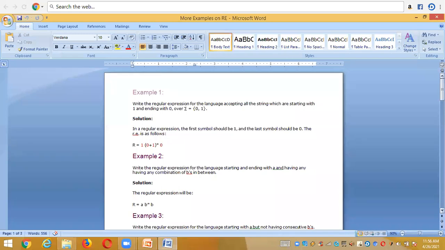In the next class I will explain the conversions from DFA to regular expression and regular expression to DFA. And up to this I'm stopping today's session. I think you all understood today's concepts, and in the next class I will start a new concept. The concept name is conversion from DFA to regular expression.